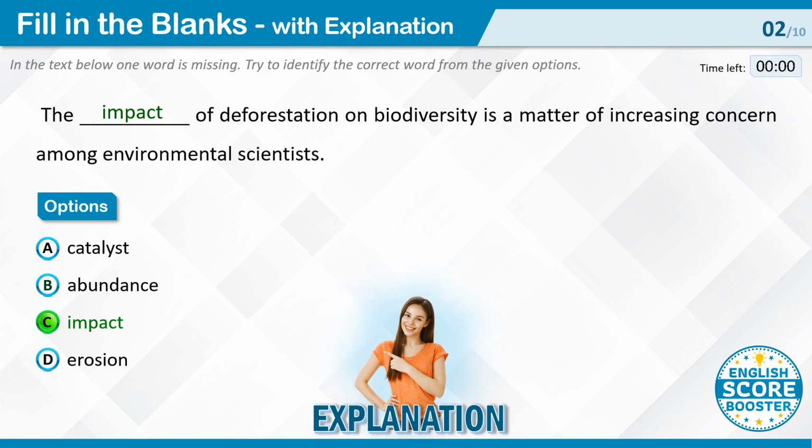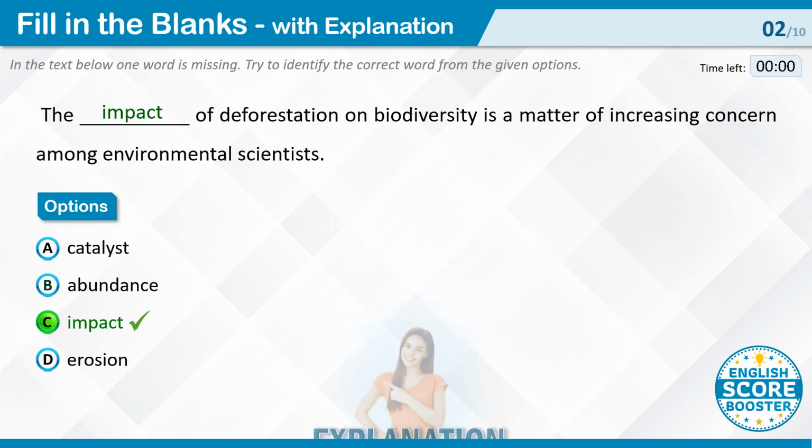In summary, impact is the correct answer because it best fits the context of expressing the consequences or effects of deforestation on biodiversity.